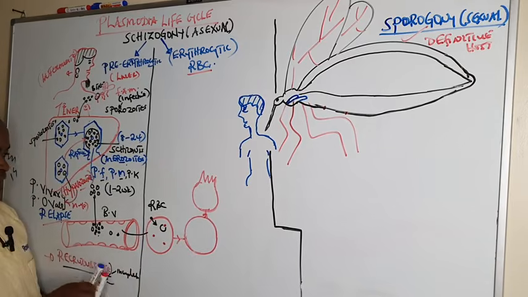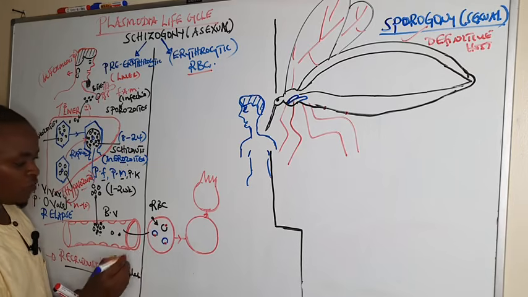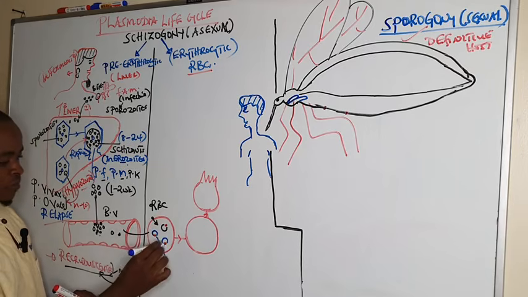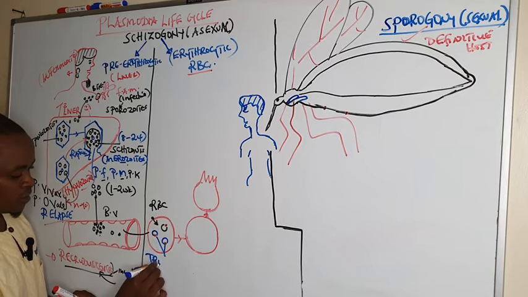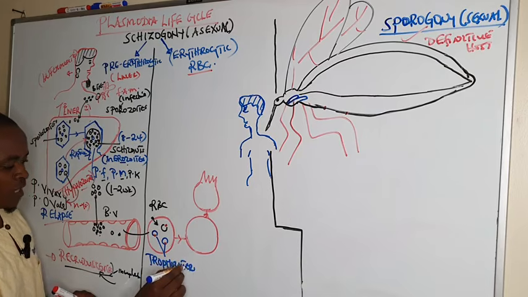The ring forms are known as trophozoites. Those are the ring forms after entering into the RBCs.